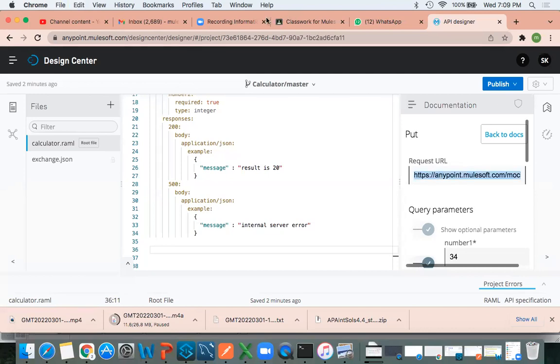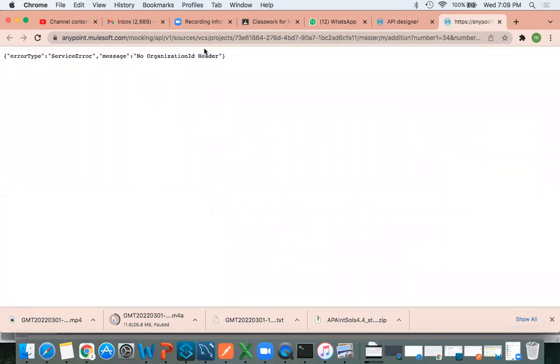Okay, what I'll do, I'm going to paste it in the chat box. Can someone hit this URL? Let me hit. See what it is showing? No organization ID, header phone.